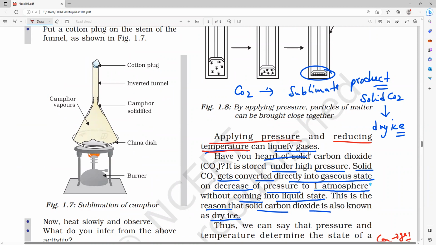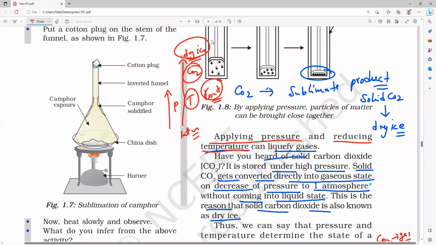Listen now. For example, if you keep on increasing the pressure, it may take more time to compress the CO2 gas. Understanding? Dry ice. Clear? So from 1 atm, if you keep on increasing more and more pressure while keeping the temperature constant, it will take more atmospheric pressure. More pressure is required to form the dry ice.